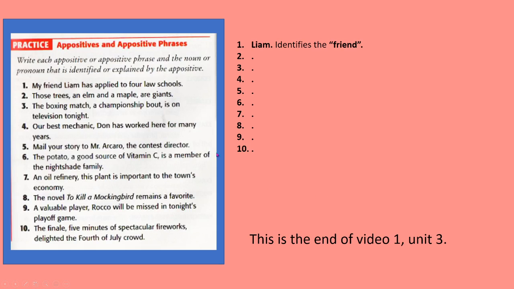Okay, now let's see the examples here. The practice exercise here. As always, I do the first one. My friend Lynn has applied to 4 law schools. So my friend Lynn, which of my friends is, I need to say, so I use the word Lynn as an appositive to the word friend. So Lynn identifies the word friend. Now do the same with all the other exercises.